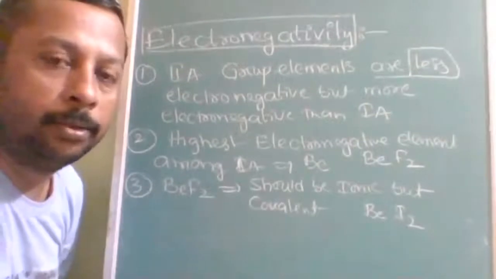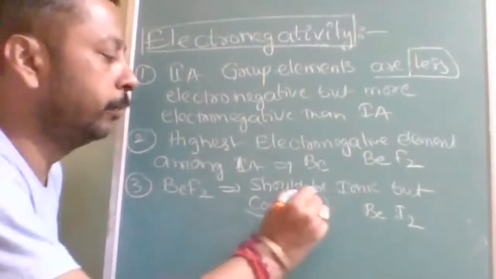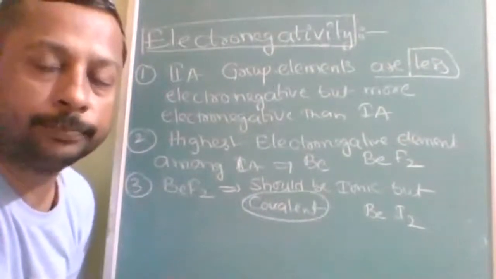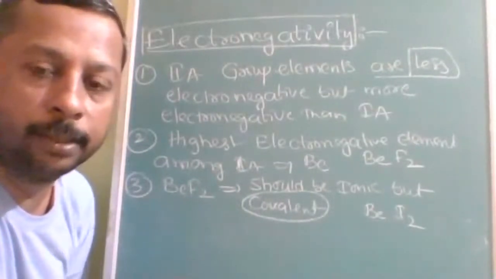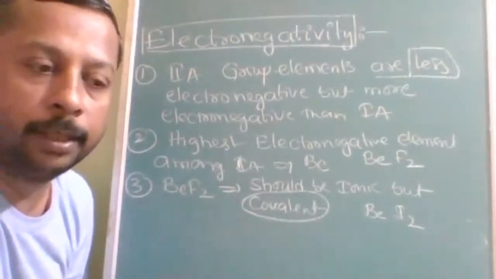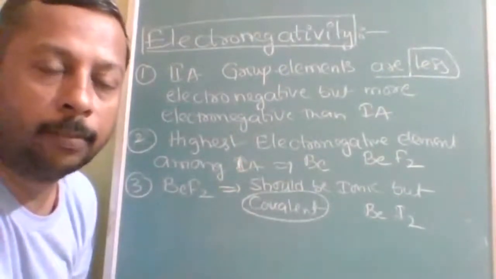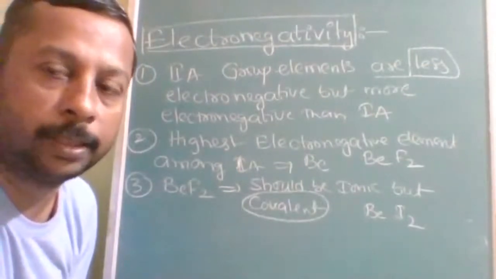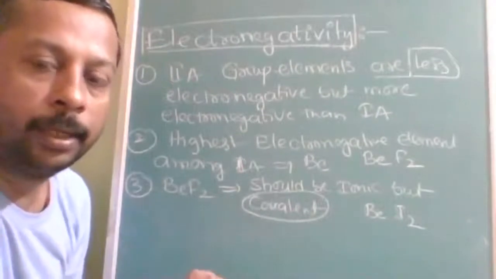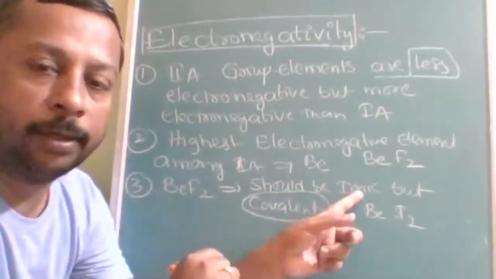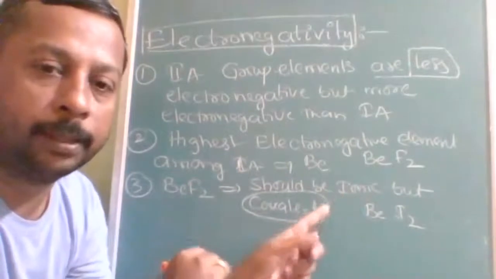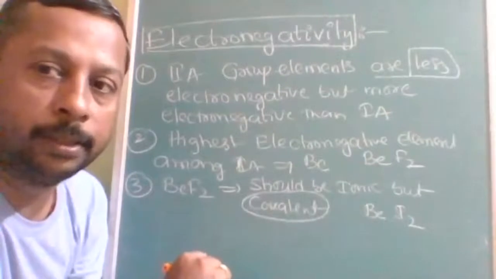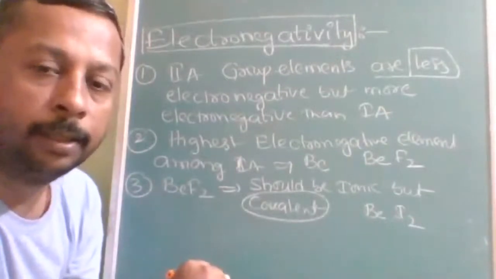But unexpectedly it is still found covalent. How is it proved that it is covalent? Its conductivity is measured in the molten state. More molten state conductivity means more ions, and more ions means more ionic nature. So it was expected to be ionic and more conductive, but it is still covalent. That is because of the high ionization energy and anomalous behavior of beryllium.